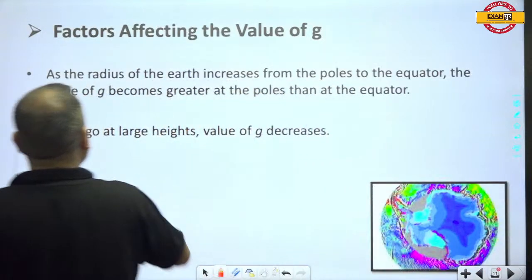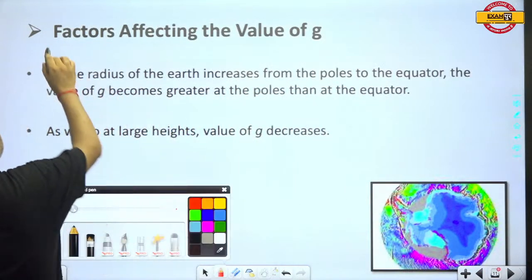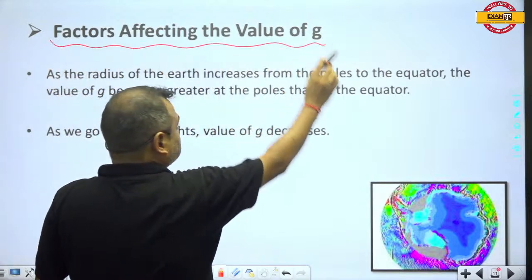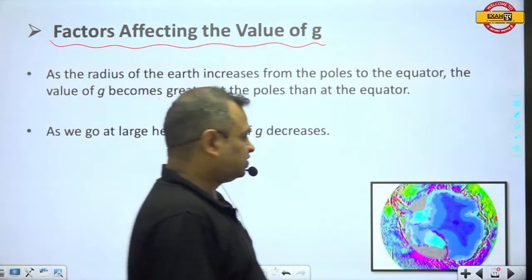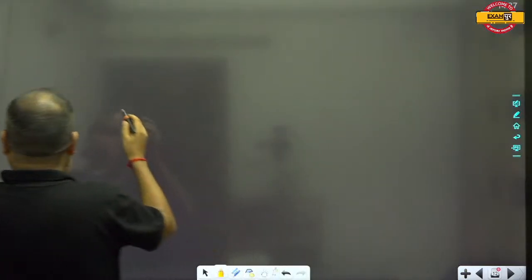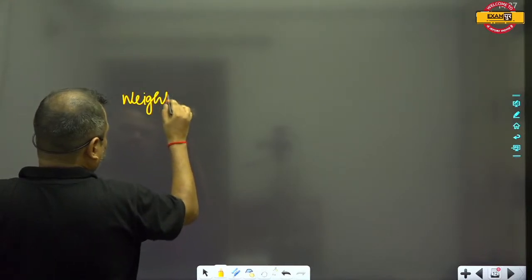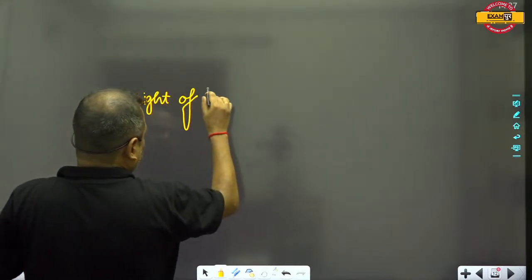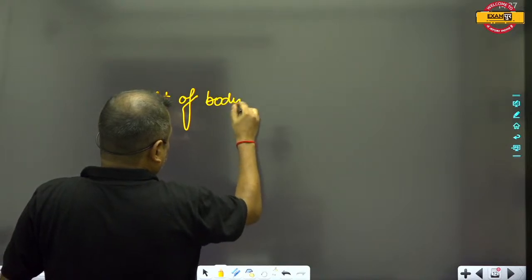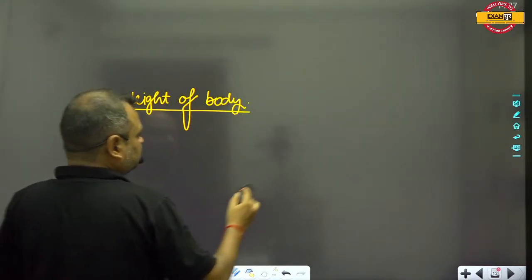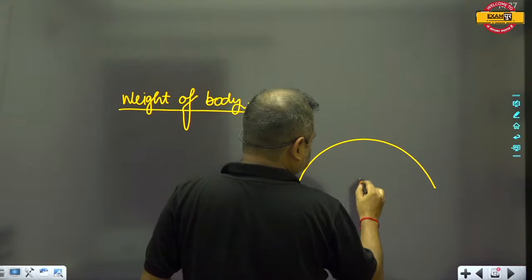Yes, factors affecting the value of g, this is important. Factors affecting the value of g. First of all, I would like to tell you one thing, that when we talk about the weight of the body, suppose that this is earth,